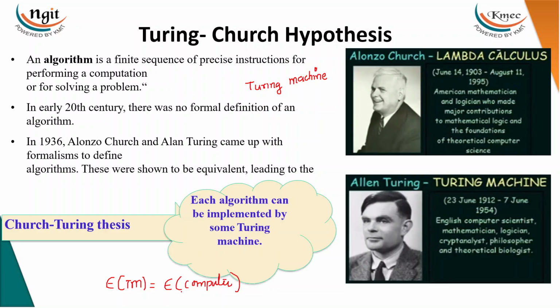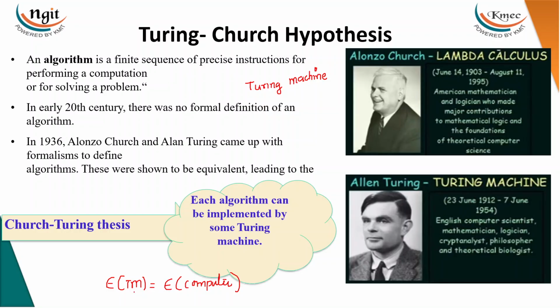Meaning the power of the Turing machine and the computer are both the same, right? According to the earlier slide we discussed, even the Turing machine is more accurate than general purpose computers, not supercomputers or something like that. So what is this hypothesis?